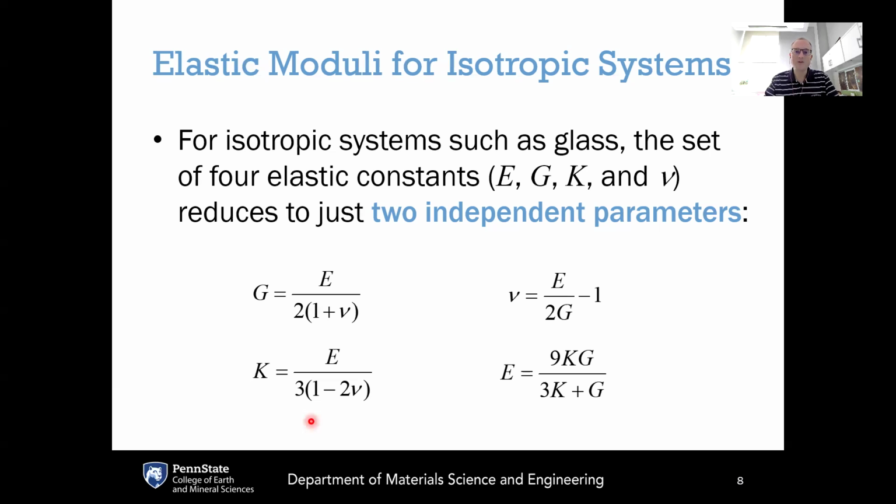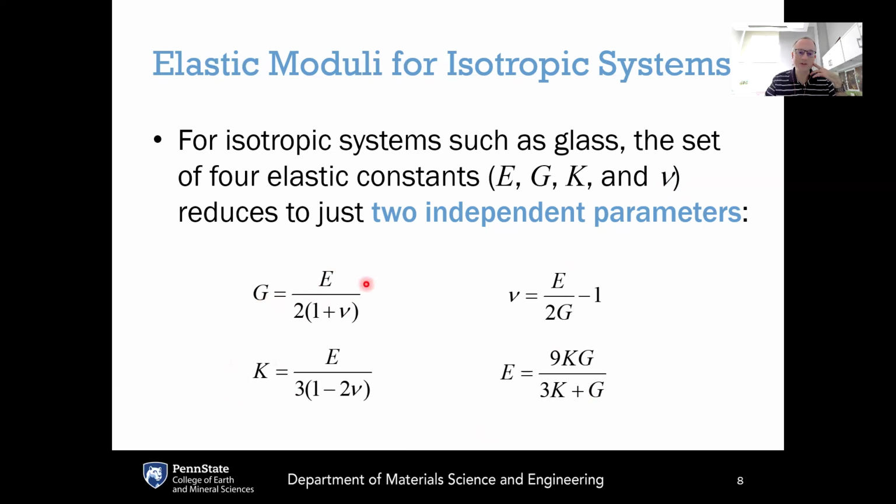And when we account for the isotropic nature of glass, what this means is that with the set of four elastic constants, the Young's modulus E, the shear modulus G, the bulk modulus K, and the Poisson's ratio nu, only two out of those four parameters are independent of each other. And that means that if you measure any two of them, or if you know any two of them, then you get the other two values for free. And we can get that through these relationships, which are valid for isotropic materials.